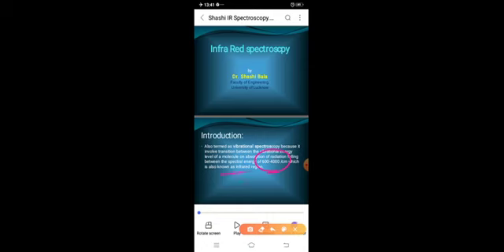This region is termed the infrared region. That's why it is called infrared spectroscopy. So infrared spectroscopy is a type of spectral technique that is used to deduce the structure of a compound.